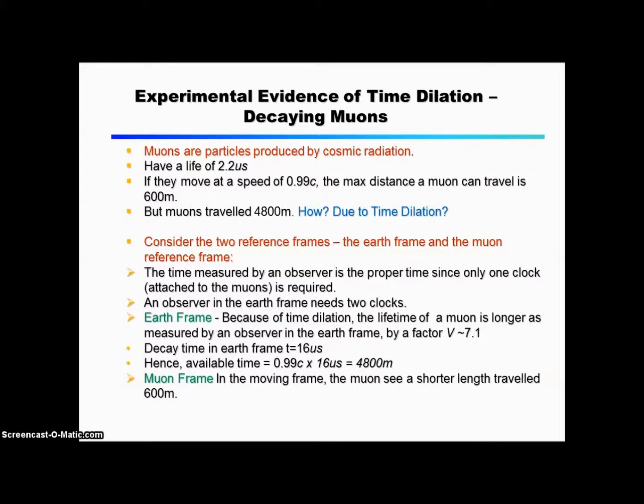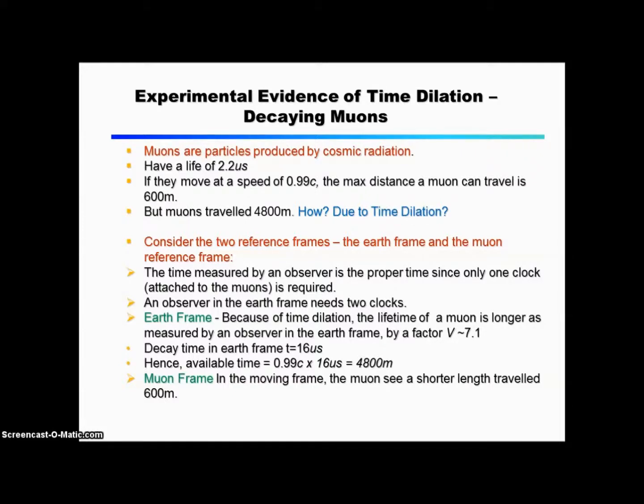Due to time dilation. Consider the two reference frames, the Earth frame and the Moon reference frame. The time measured by an observer is a proper time, since only one clock attached to the muons is required. An observer in the Earth frame needs 2 clocks. In the Earth frame, because of the time dilation, the lifetime of a muon is longer as measured by an observer on the Earth, by a factor of γ = 7.1.